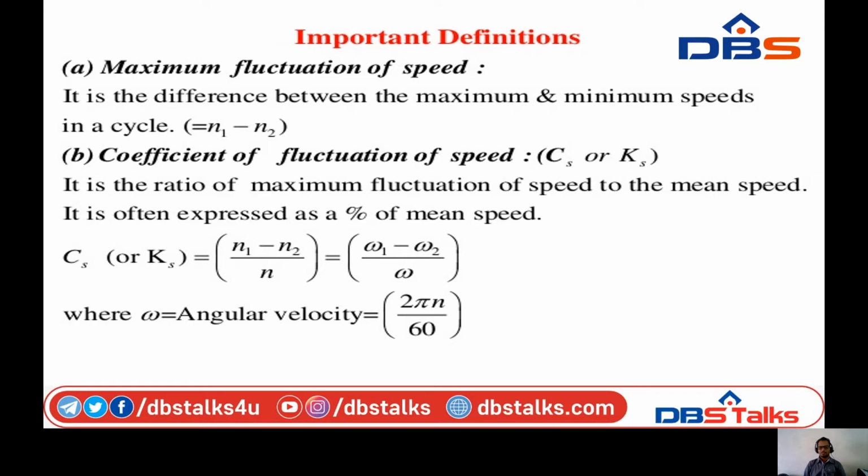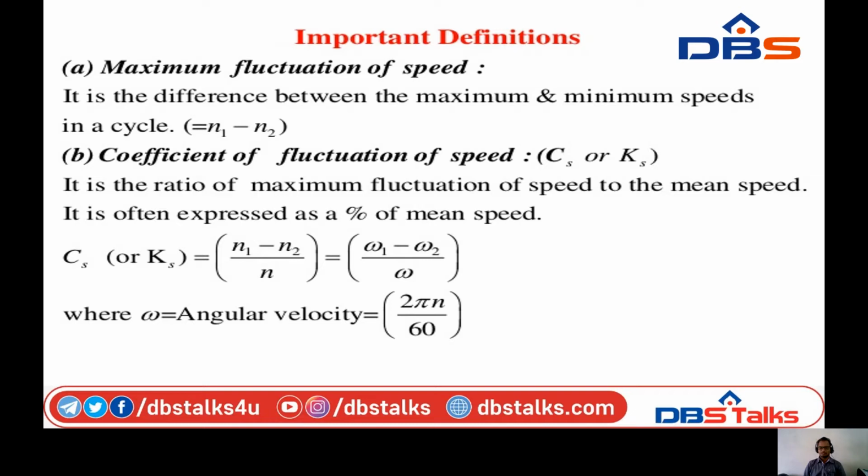Next, coefficient of fluctuation of speed. The coefficient of fluctuation of speed is nothing but the ratio of maximum fluctuation of speed to the mean speed.